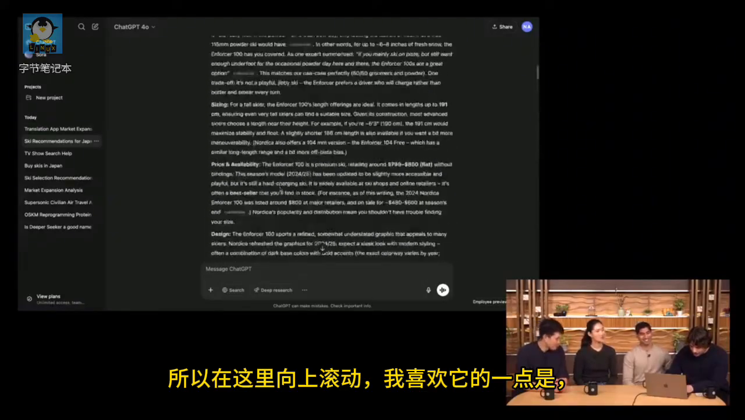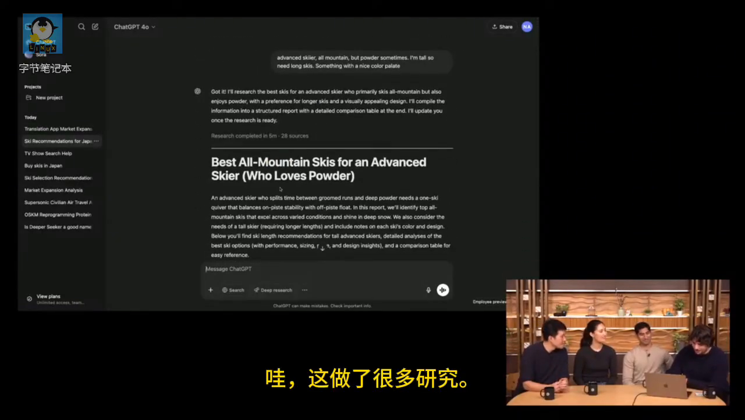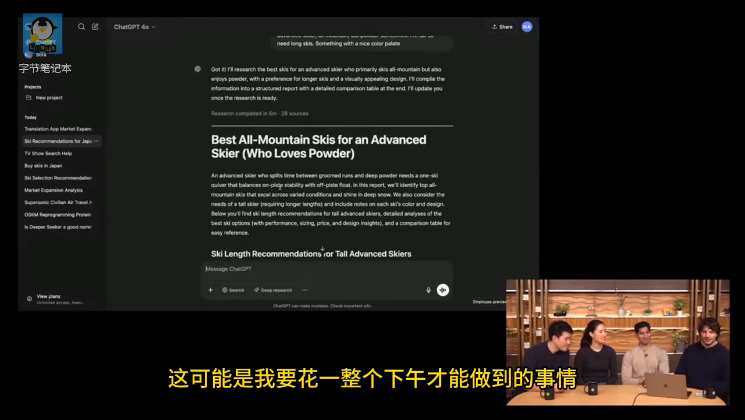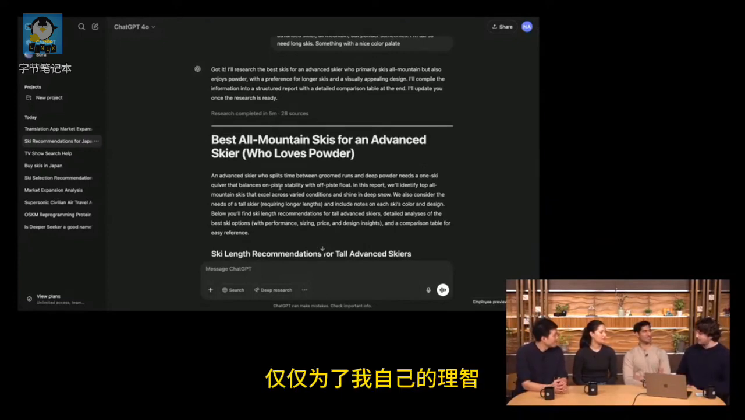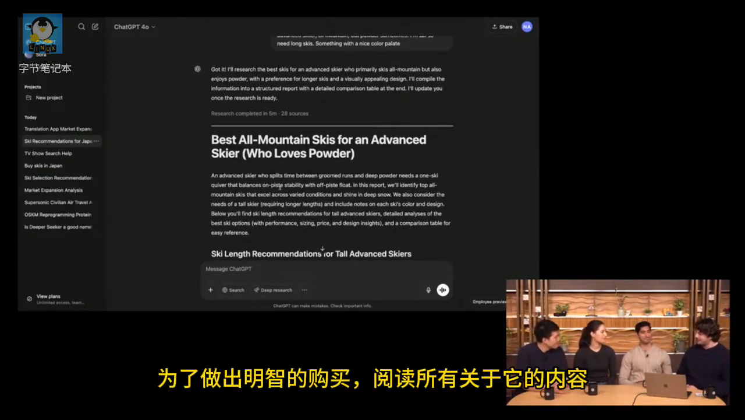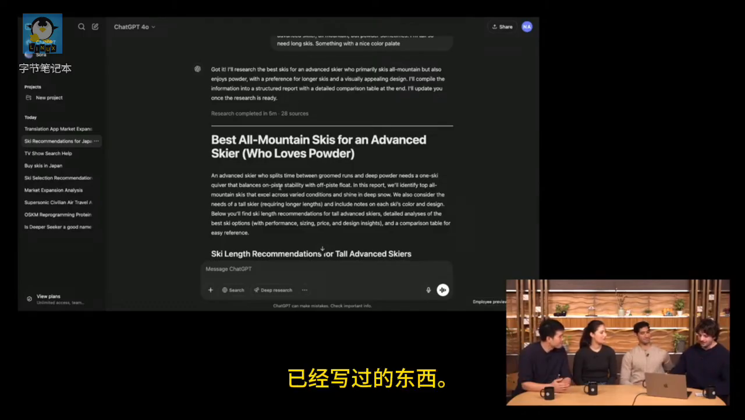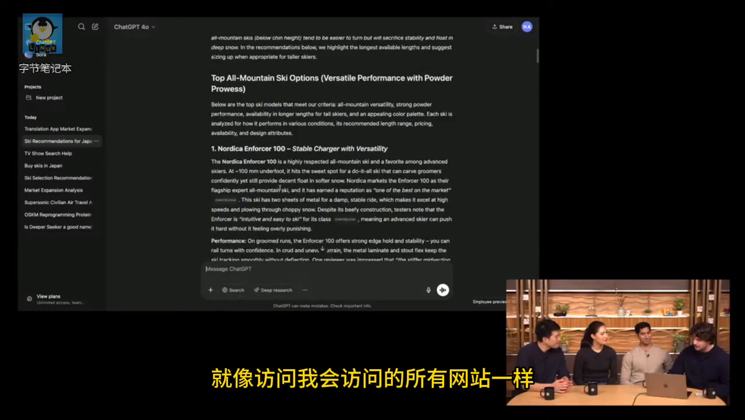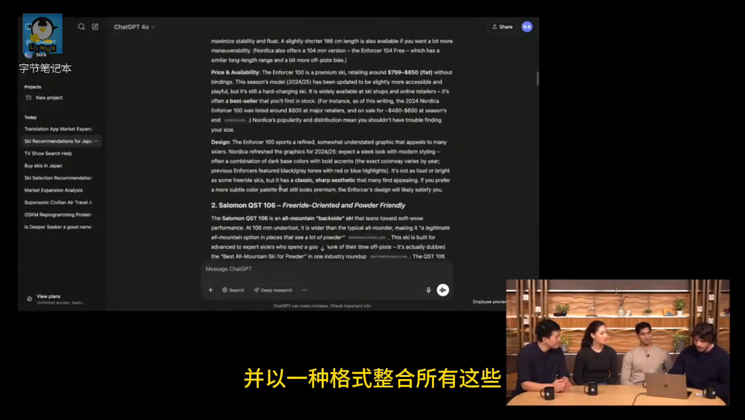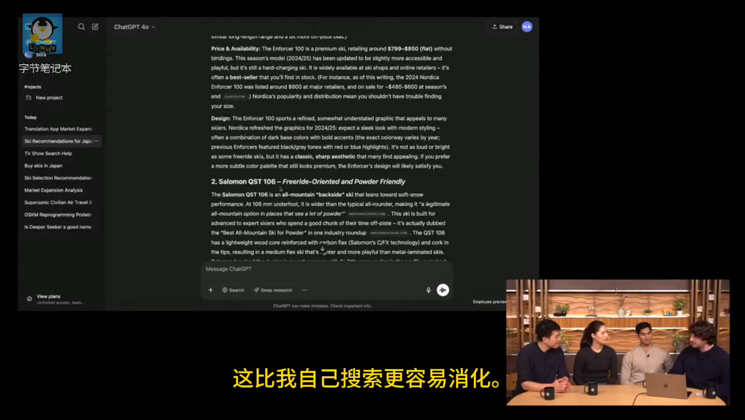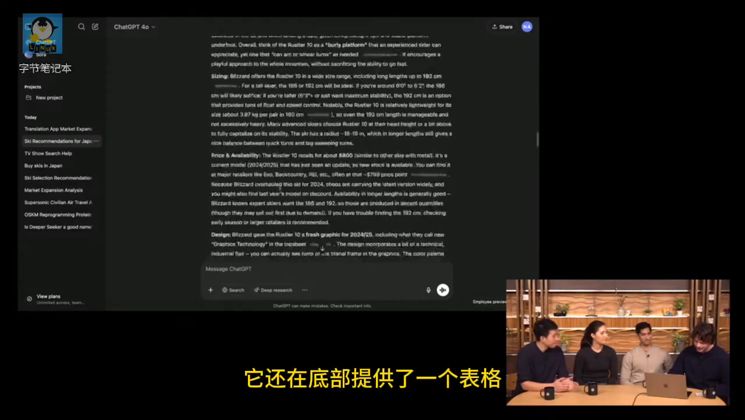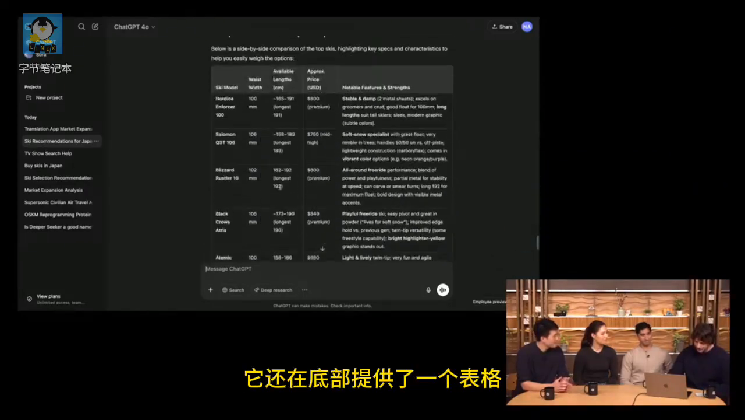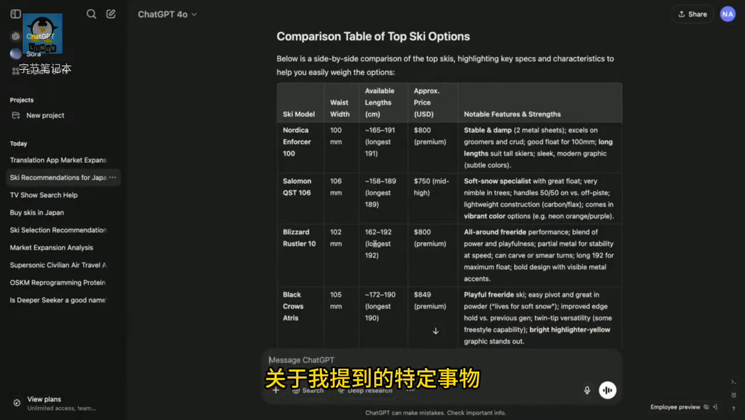Scrolling up here, what I like about this is, wow, this did a lot of research. This is the kind of thing that I would probably have to spend all afternoon on, just for my own sanity, to make a good purchase, to read every single thing that's written about it. But this does a pretty good job of hitting all the sites that I would hit and consolidating this all in a format that's a lot easier to digest than doing my own searches. And it also provides a table at the bottom here that gives the high-level comparison across the specific things that I mentioned that I wanted for this purchase.